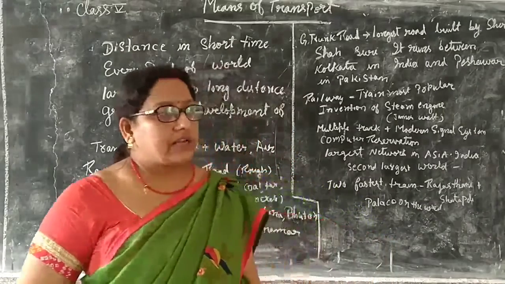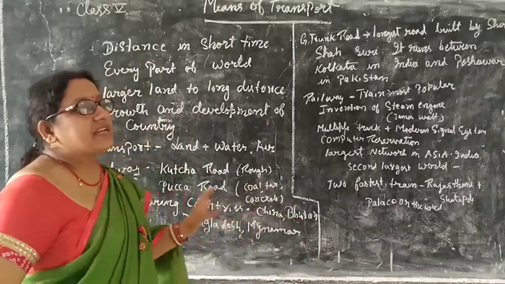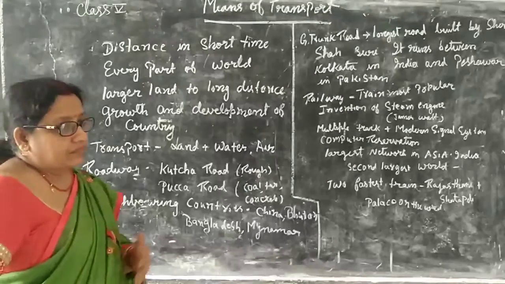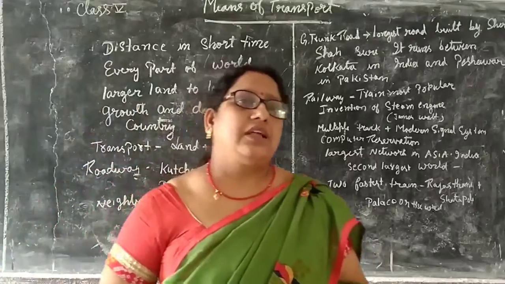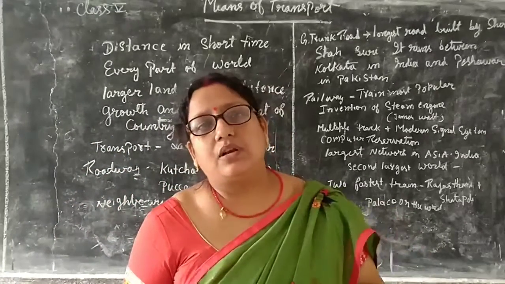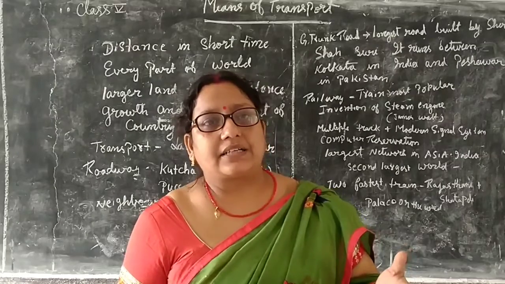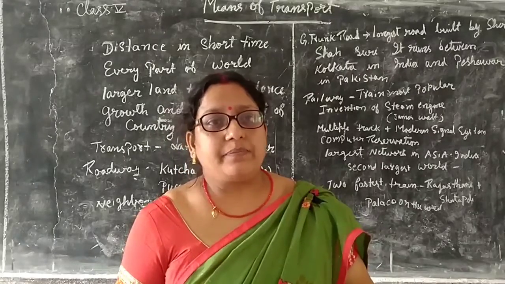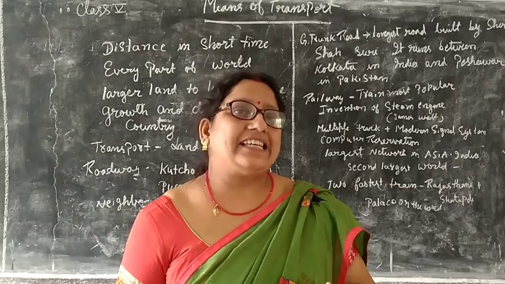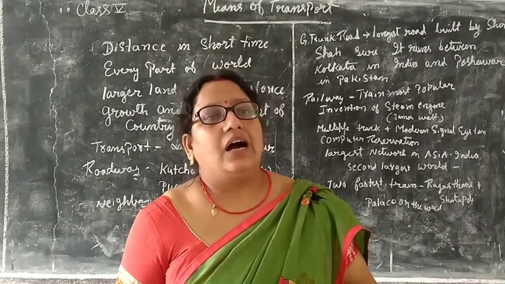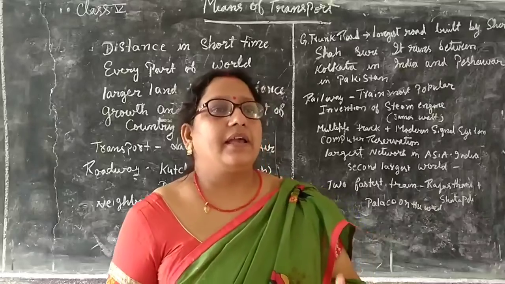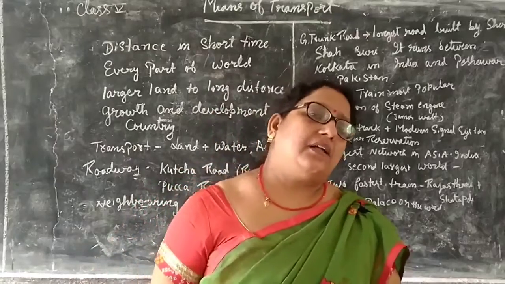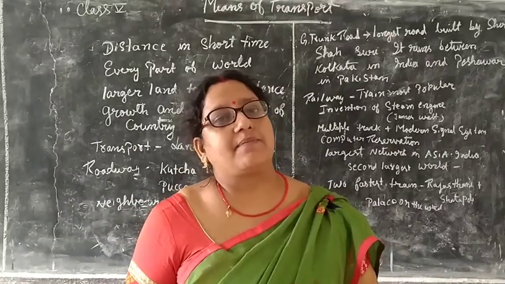Again I want to mention that by roadways a person can cover a long distance in a short time. Before, the roads were not clean. People used to walk on kacha roads, but now the road has become very good, and it is called pakka because it has become a metal road. Now coal and tar are used, and the road roller is used to make this type of road.